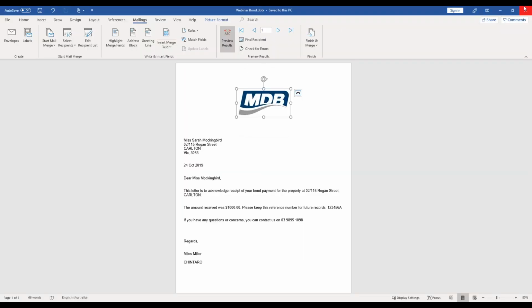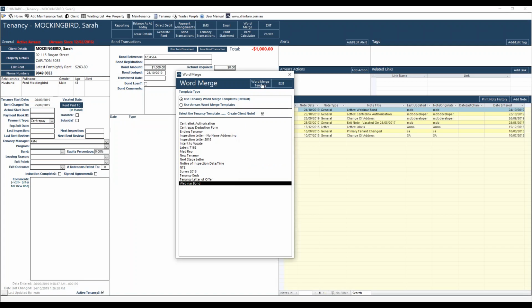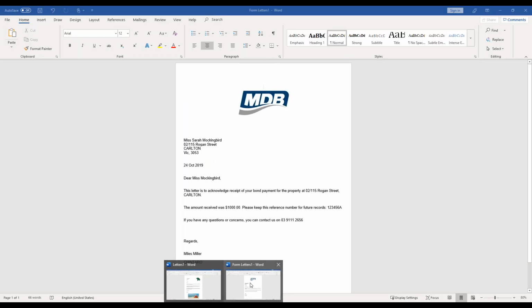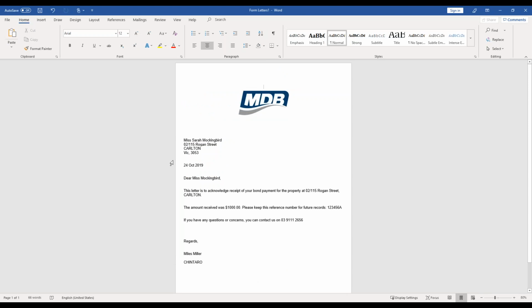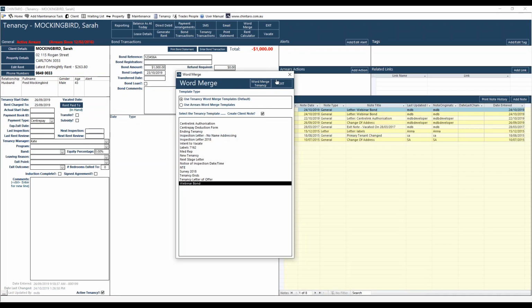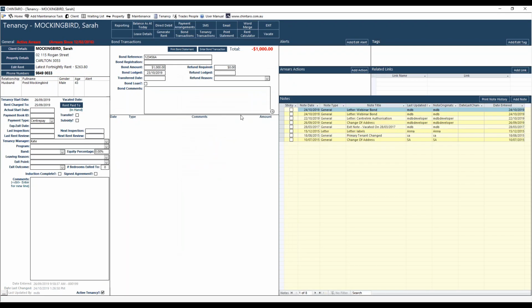We'll go back down, close that out, try again, and you can see it's having a think. And then once that little circle stops spinning, I can go over here and I can see that this has populated correctly. So now from here, I'm free to do as I see fit. I can email this off, or I can send this out as a letter to Sarah. And that in a nutshell is how you input word merges and conduct word merges into Chintaro.